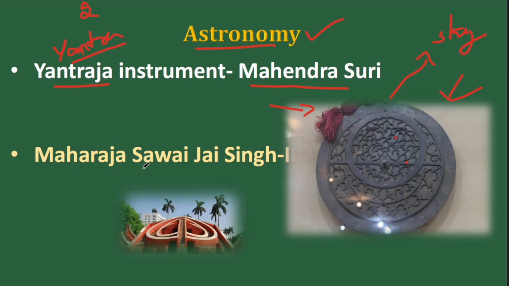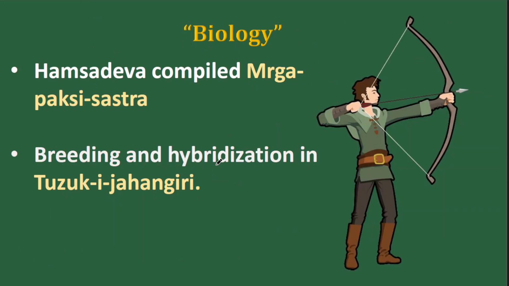Second, you can give the name of Maharaja Sawai Jai Singh. This is one person who has contributed a lot to astronomy in the medieval period. He built 5 observatories in 5 different regions of India, including Delhi, and one in his city, Jaipur, which was founded by the Maharaja himself. What you see here is the Jantar Mantar in Delhi. This is also credited to Sawai Jai Singh. So at least write about the 5 observatories, or write the name of Jantar Mantar.